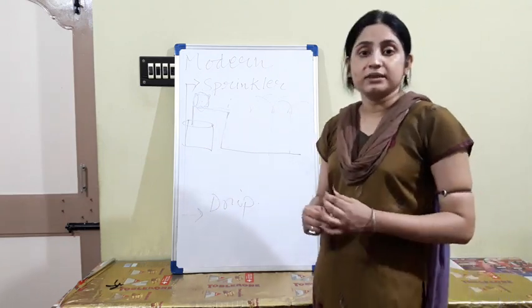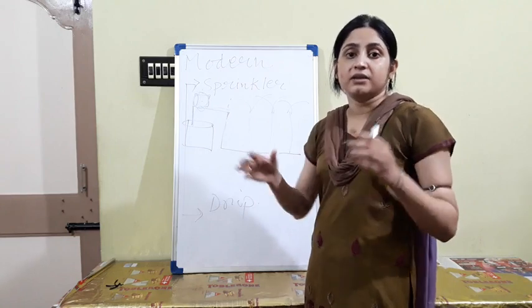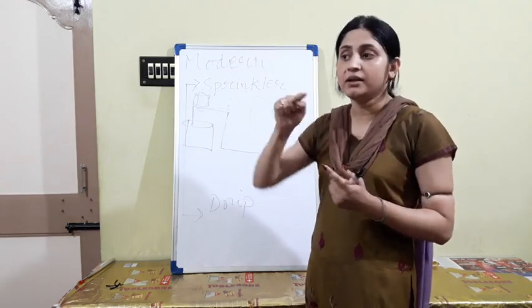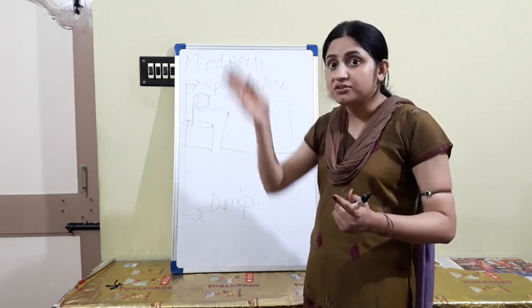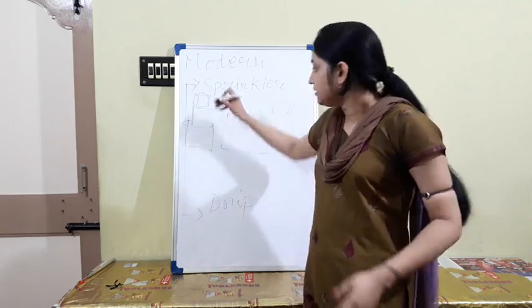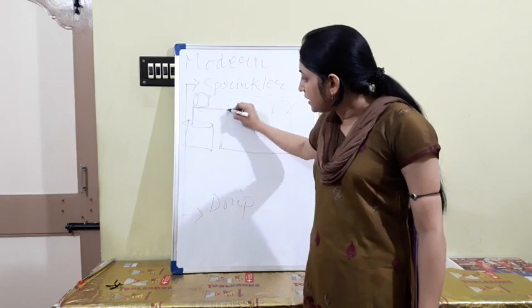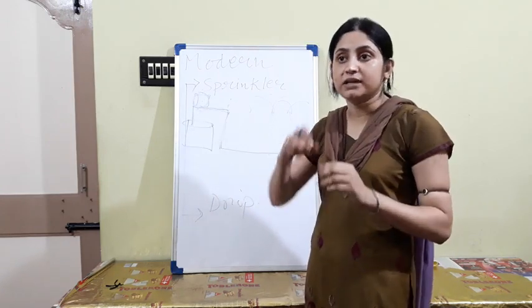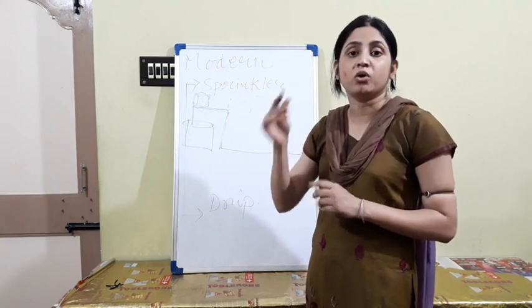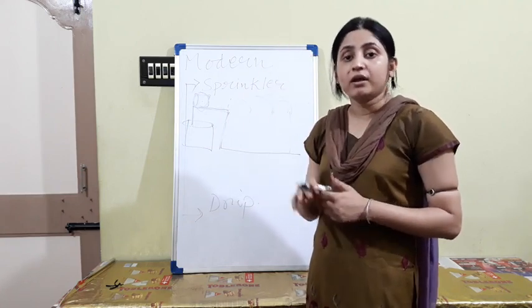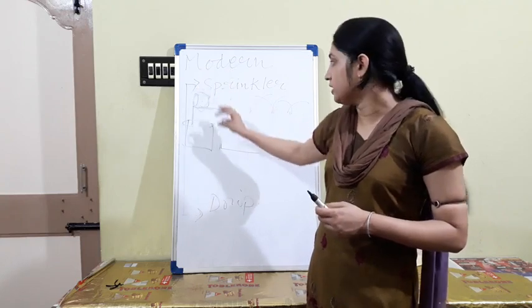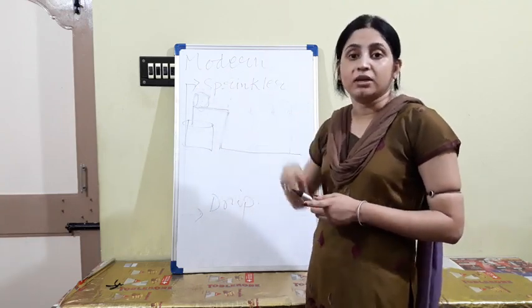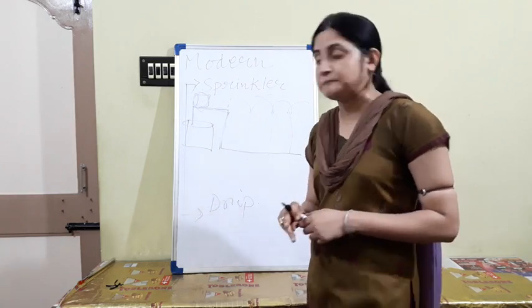So you can see in the uneven land, there are so many small pipelines attached with the main pipeline, that is perpendicular, that is a 90-degree angle. Okay, you can see that 90-degree angle is called perpendicular, and it is attached with any type of water body, and the water flow is maintained by a motor or pump nozzle. When you start the nozzle, the water comes out and spreads like rain. That is called the sprinkler method.